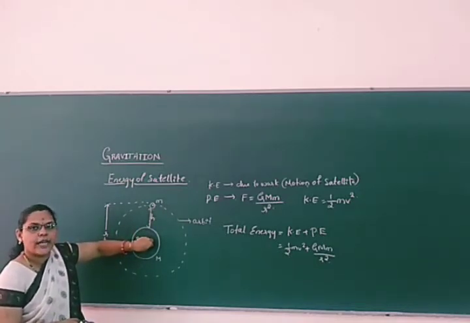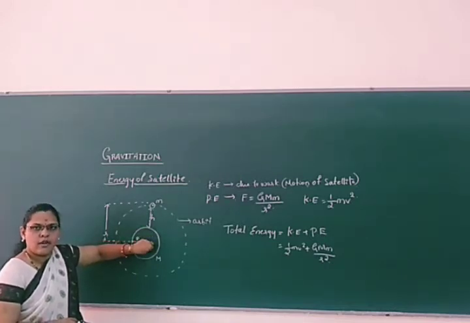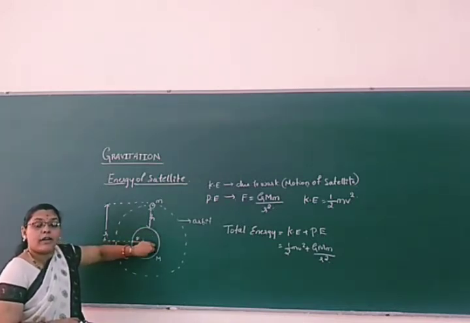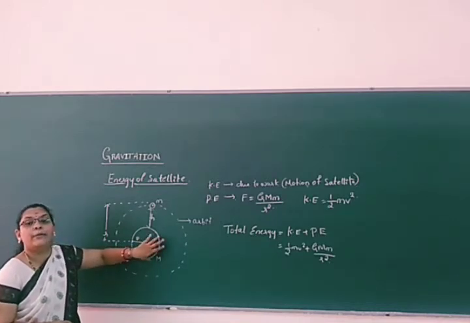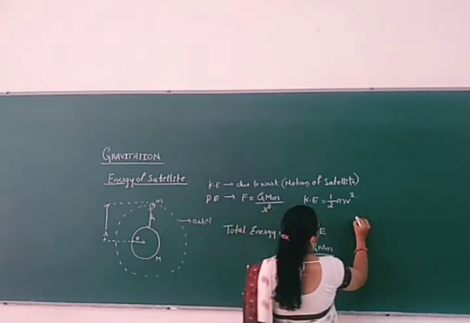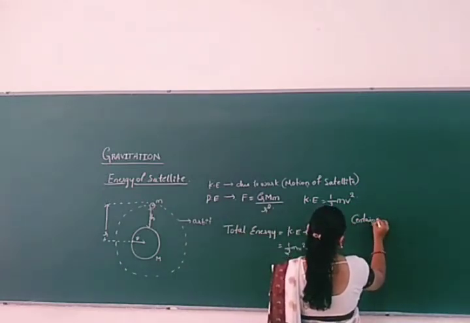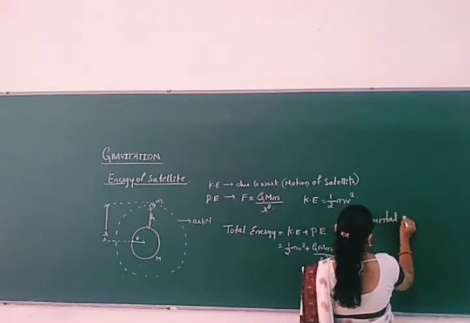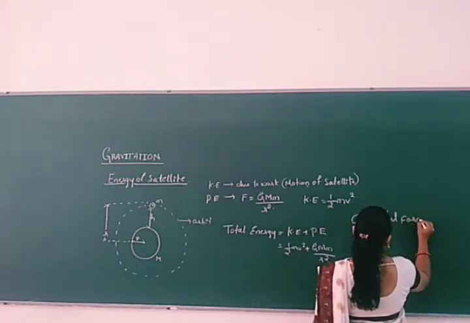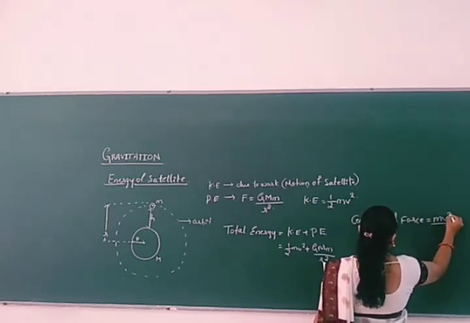Kinetic energy of the satellite is due to its motion, right? But it is balanced by the centripetal force. So what is centripetal force here? It is attracting towards the center. That is mv0 square by r.